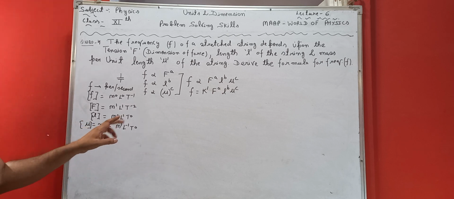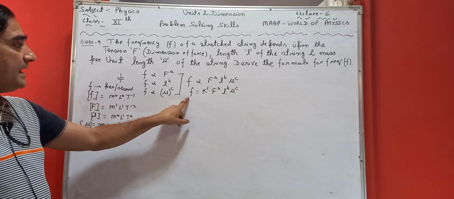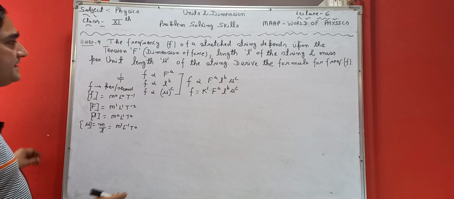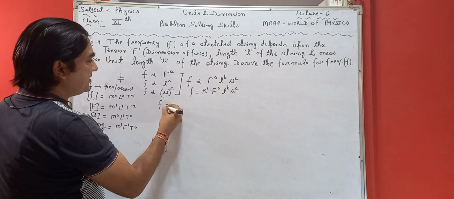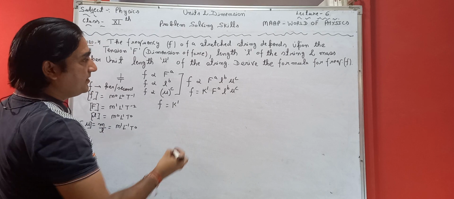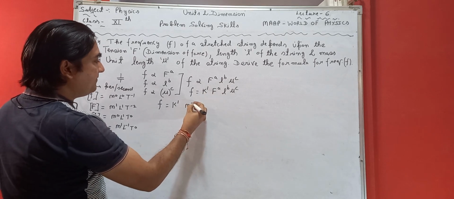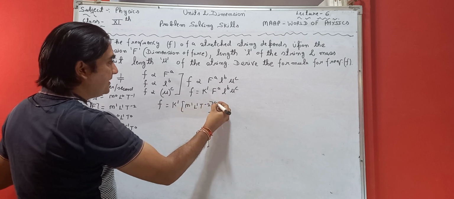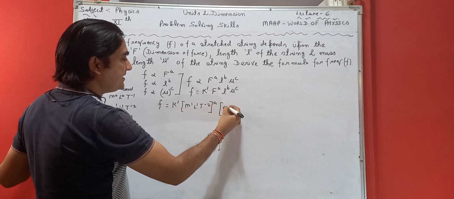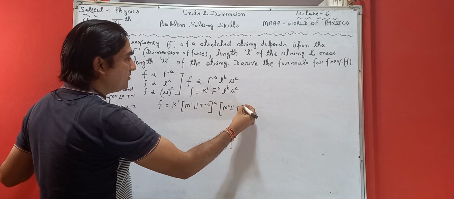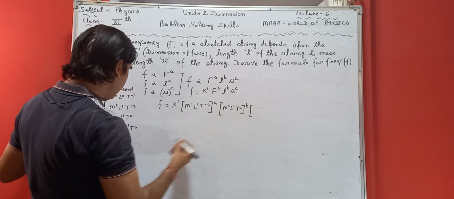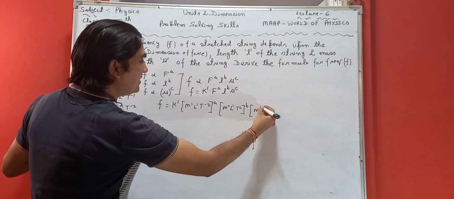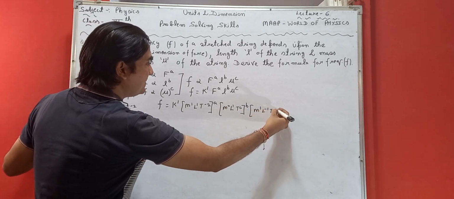If we substitute the values of f, capital F, L and mu, our equation becomes f equals k dash, times m1 L1 t minus 2 to the power a, then m0 L1 t0 to the power b, and the dimension of mu is m1 L minus 1 t0 to the power c.